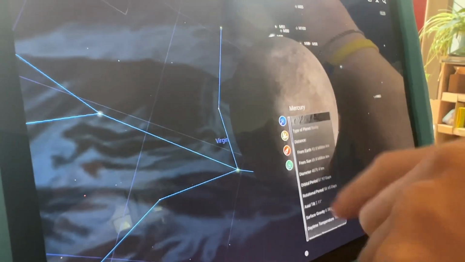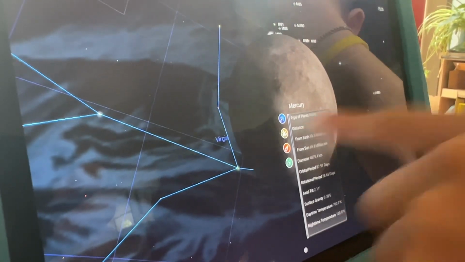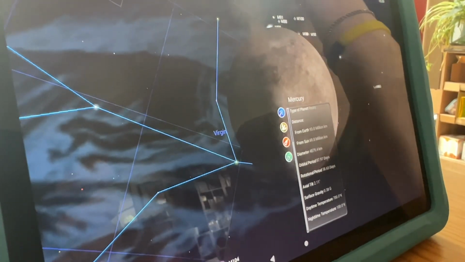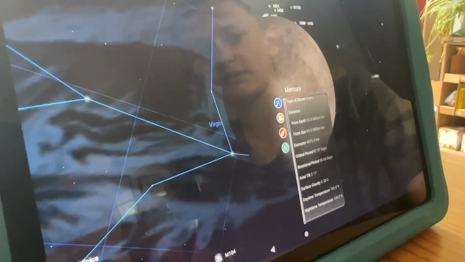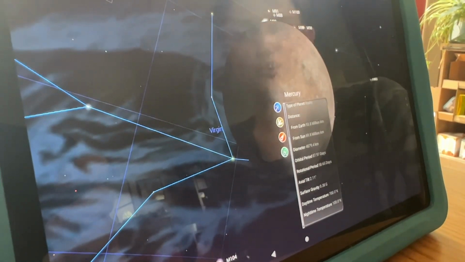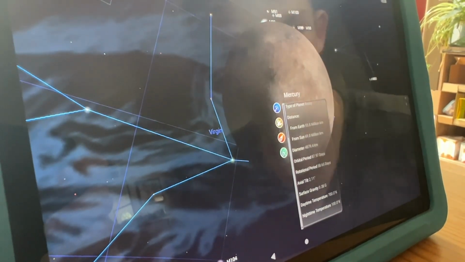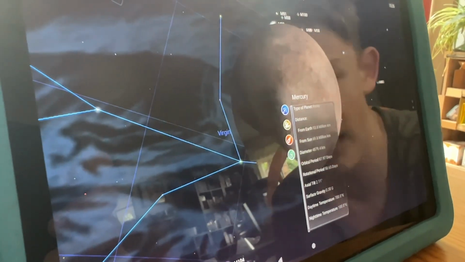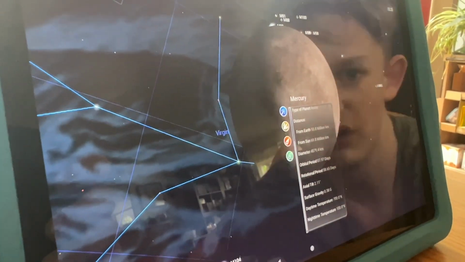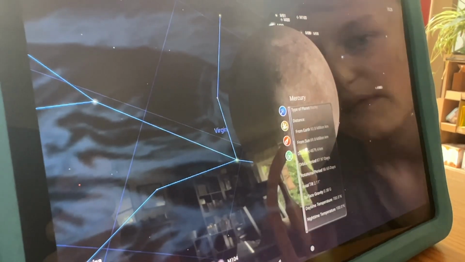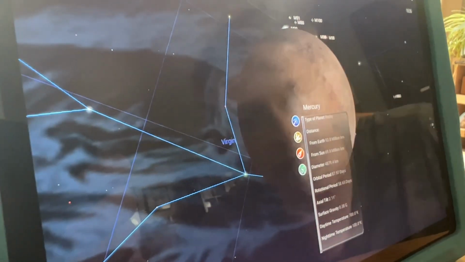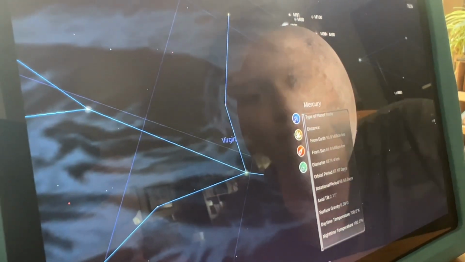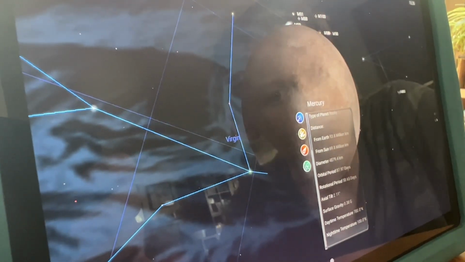So here's, obviously, as you can tell right now, there are a lot more facts than the sun has, and don't confuse Mercury with the moon. This is not the moon. You can actually see it, and obviously, it is rocky. Distance from Earth is 93.8 million kilometers. And from the sun is 69.8 million kilometers.